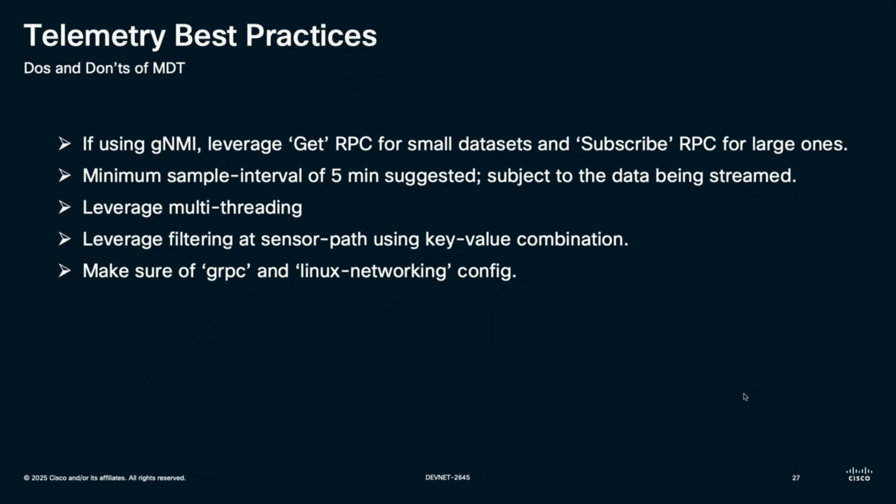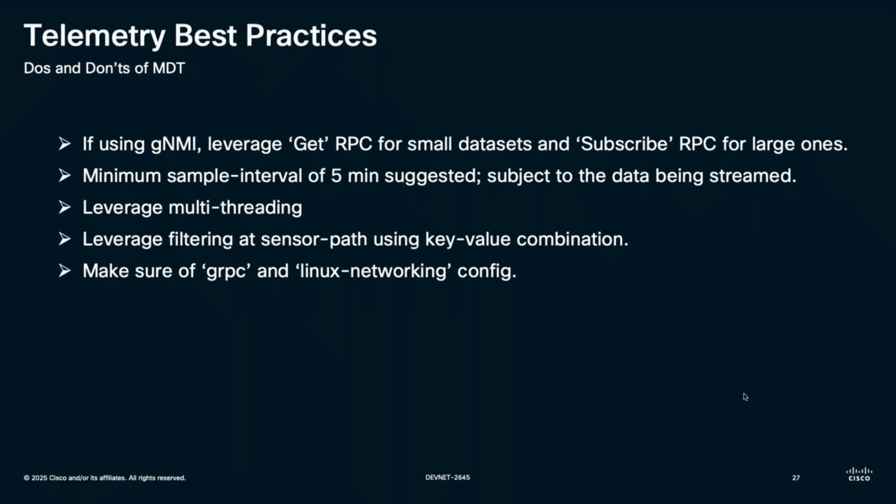Our second best practice tip is to use the sample time interval cautiously. Because the sample time interval is very subjective to the amount of data which is being streamed out of the box. If it is a huge amount of data, you can't be streaming it every 5 seconds and vice versa.